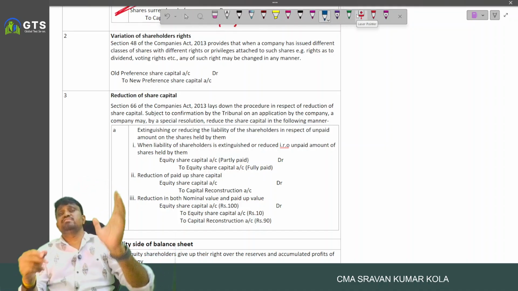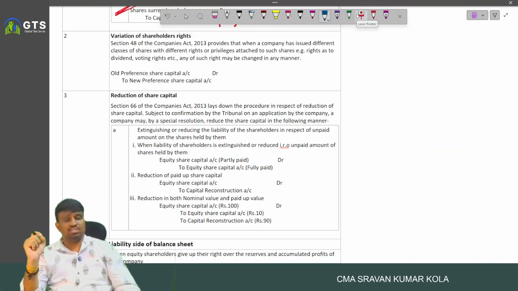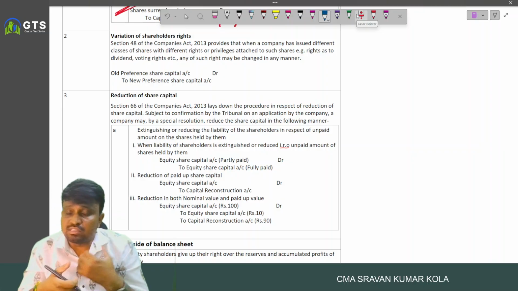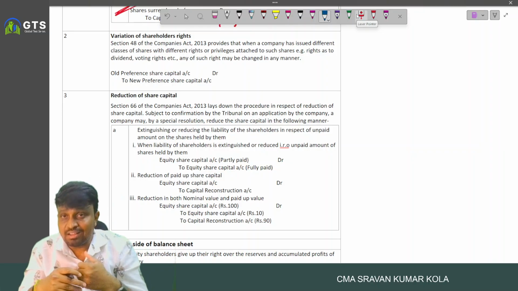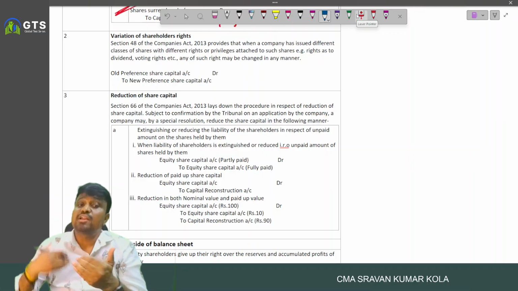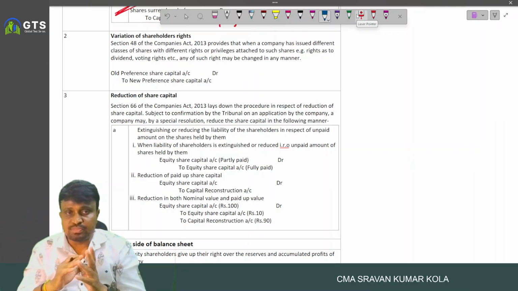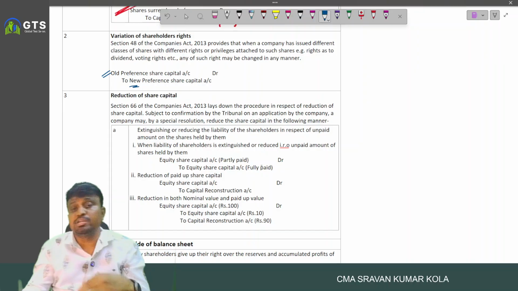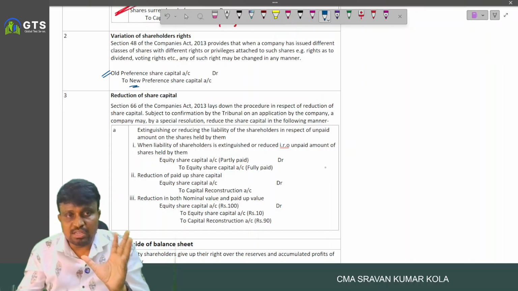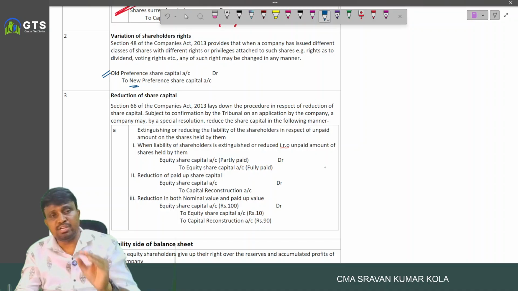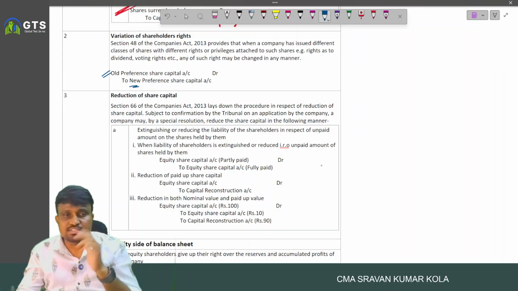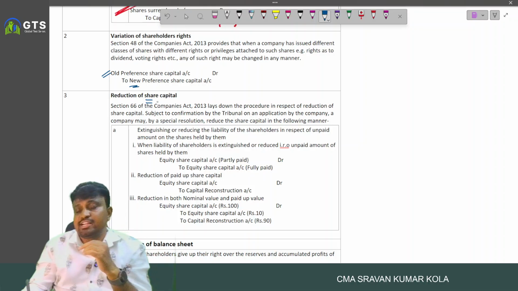For example, previously 10% preference shareholders are there, preference share capital, and now as a part of the internal reconstruction, the company decided to issue 9% preference shares to them. In that case, we write the entry 10% preference share capital account debited to 9% preference share capital. Means old preference share capital account debited to new preference share capital. There is a change in dividend rights. Next, reduction of share capital.